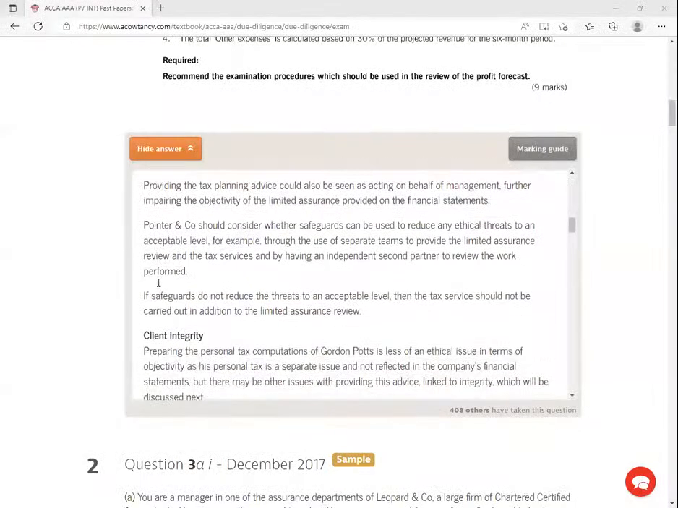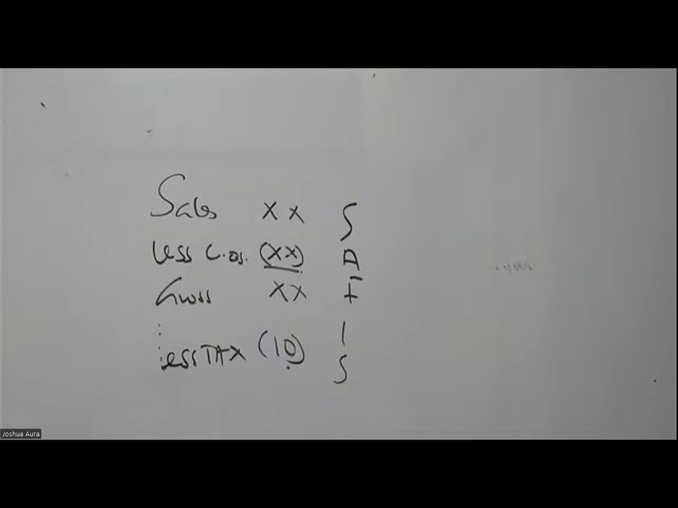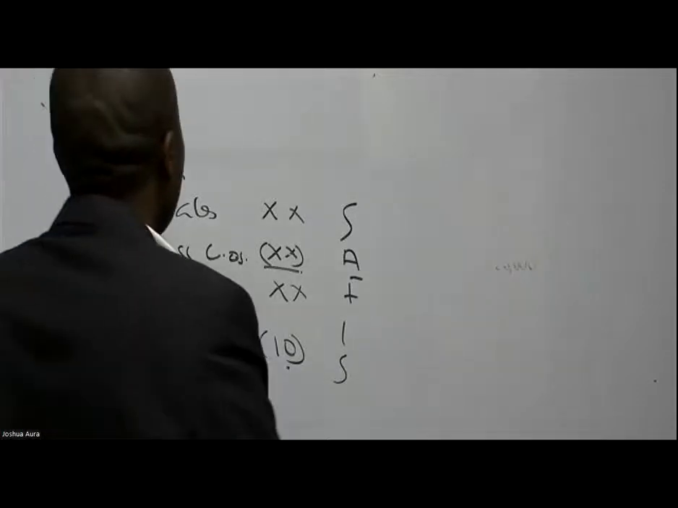Okay, so you're told that the company should consider whether safeguards can be used to reduce any ethical threat to an acceptable level. For example, through the use of separate teams to provide the limited assurance review and the tax services, and by having an independent second partner to review the work performed. So when it comes to safeguards, yes, safeguard is quite a big term in terms of auditing.